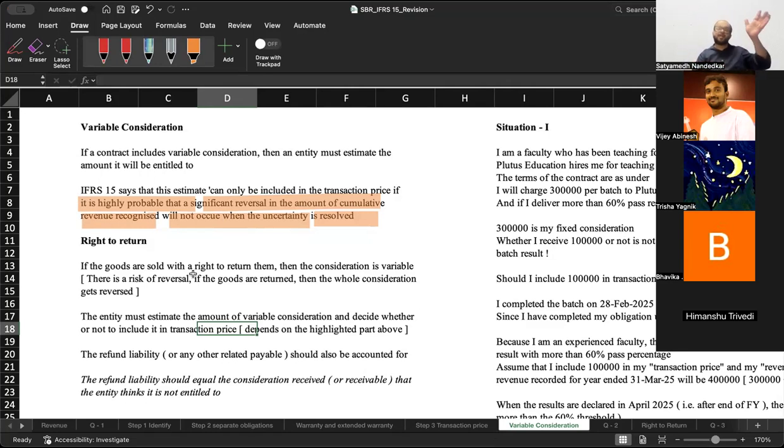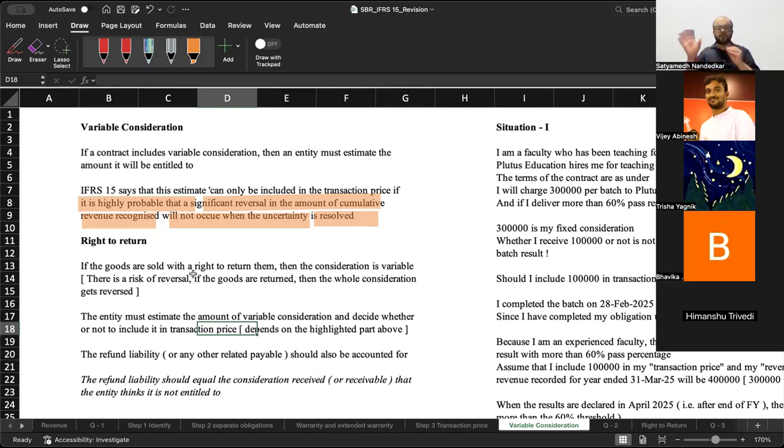There is a high chance that I recognize the amount as revenue today, and then there is a high chance that it will end up getting reversed tomorrow. It will be recorded today, there will be a reversal in the future. If I know that this is going to happen, then I should not include the amount of 25,000 in my revenue.